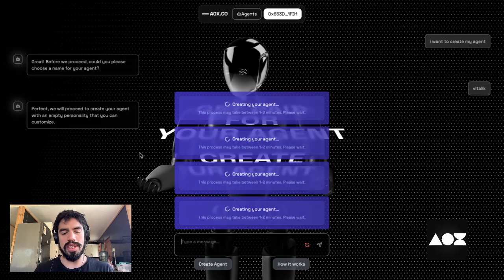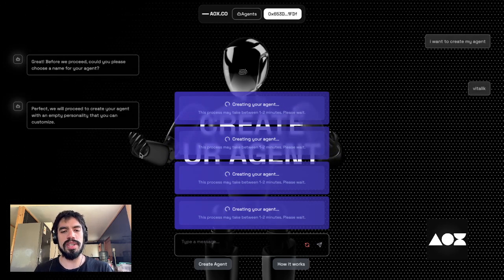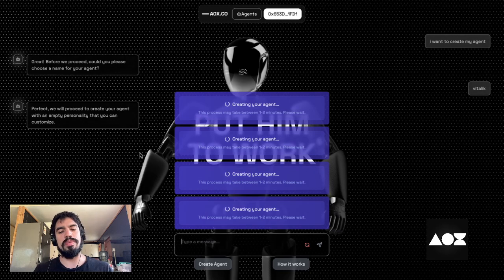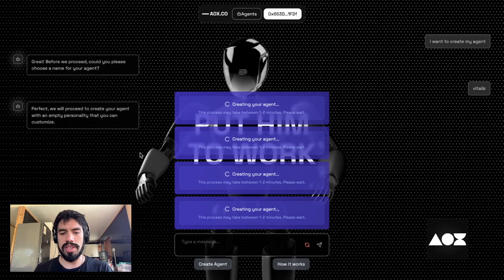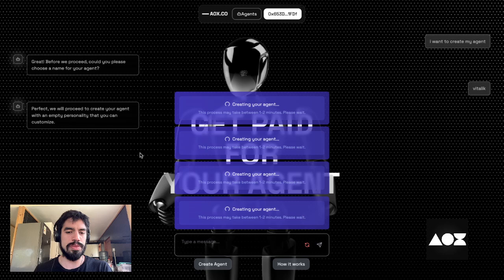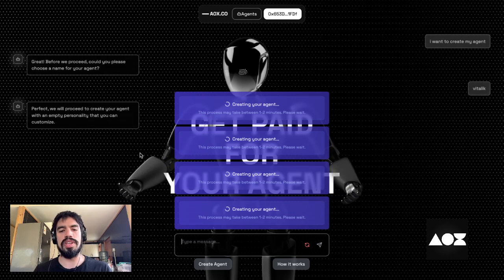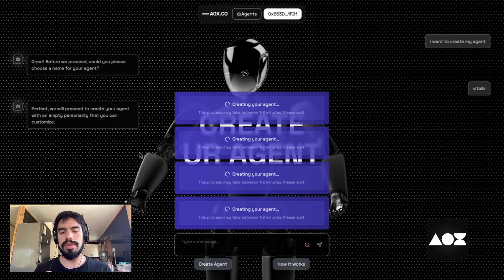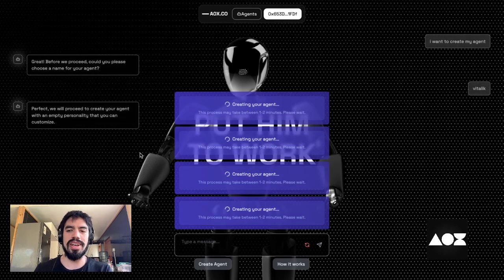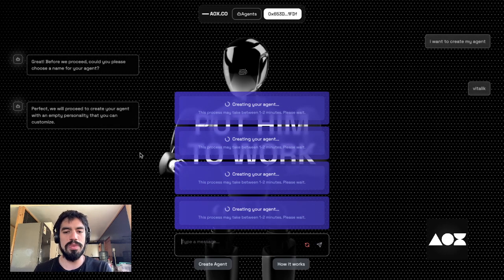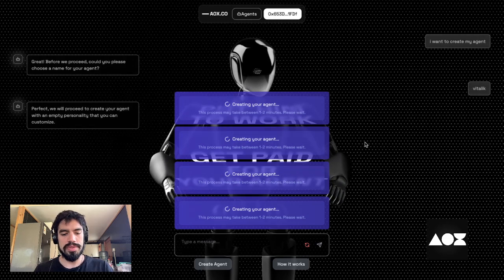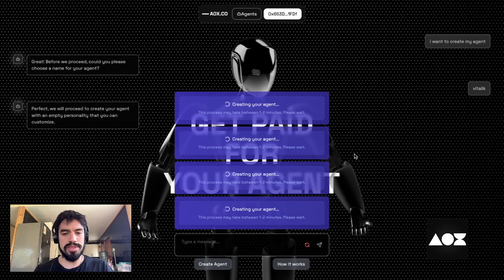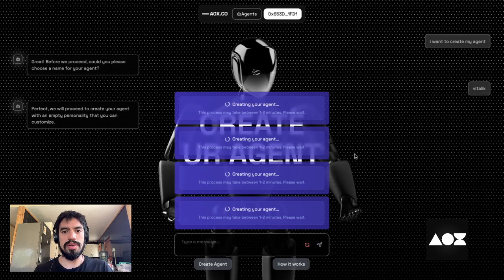So in the background, we are using Eliza OS. So we customize that framework to make it faster in the responses. And also, we're giving the user an empty agent. So the user can start training and adding its own inputs to the agent from the start. So I have to wait 1 or 2 minutes. I will reload.